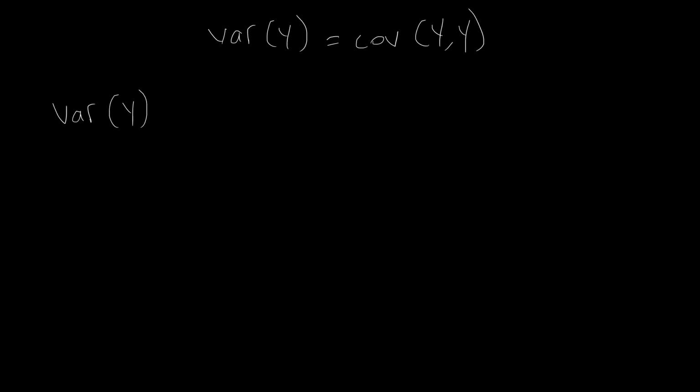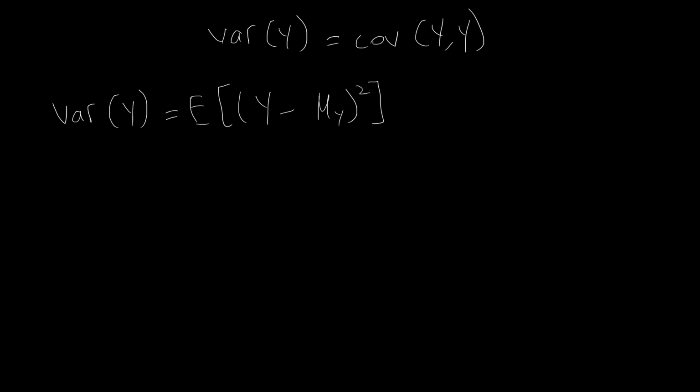Hey guys, in this very short lesson, I'm quickly going to prove that the variance of y is simply equal to the covariance of y with itself. Okay, so we're going to begin with the definition of population variance. So we know that variance of y is equal to the expected value of the square of the difference between y and its population mean, that is mu y.